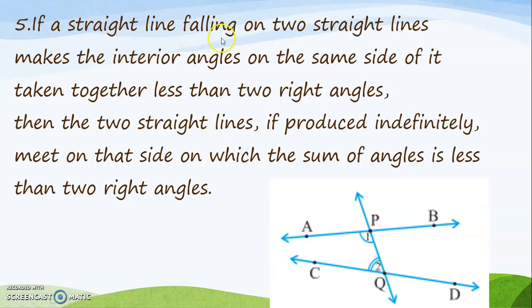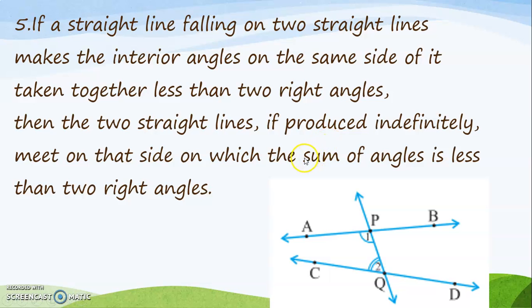So if a straight line falling on two straight lines makes the interior angles on the same side of it. So we're talking about the interior angles on the same side of the straight line. So we're talking about angle 1 and angle 2, not angle 1 and the angle PQD. We're talking about interior angles on the same side taken together. That is, when you add these interior angles taken together, less than two right angles.